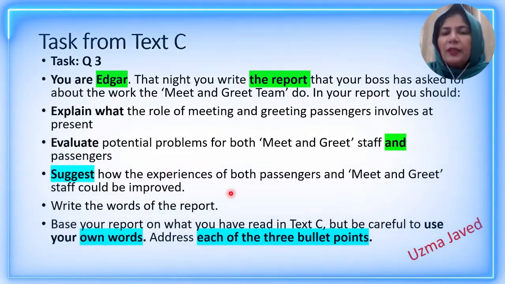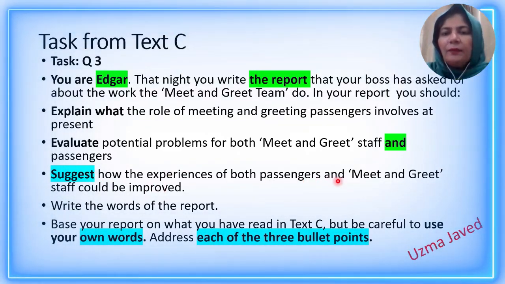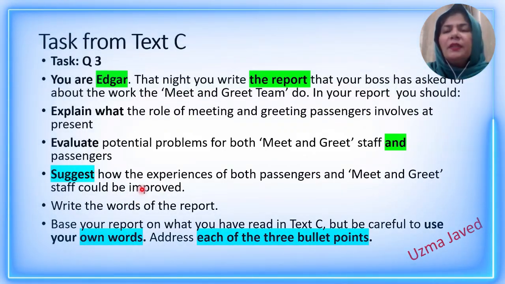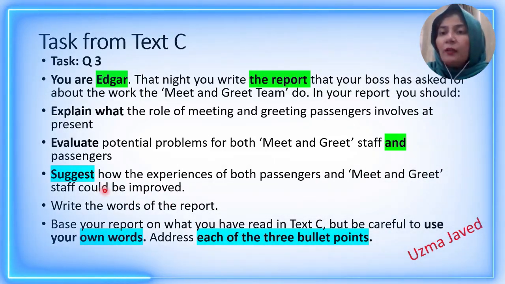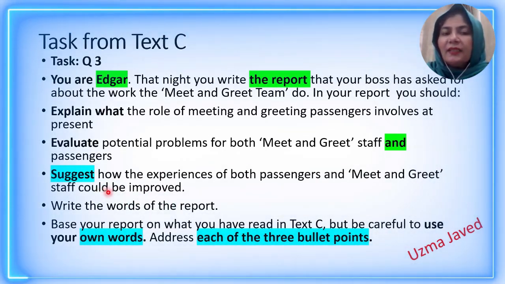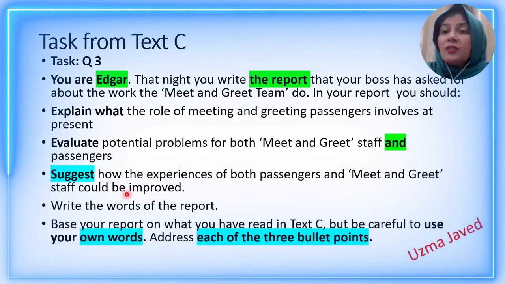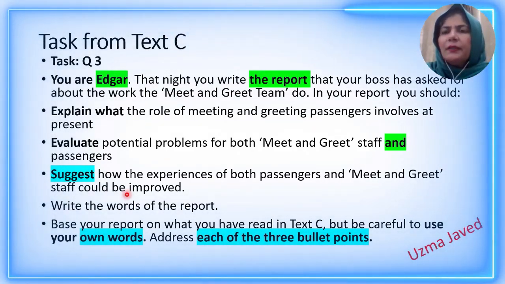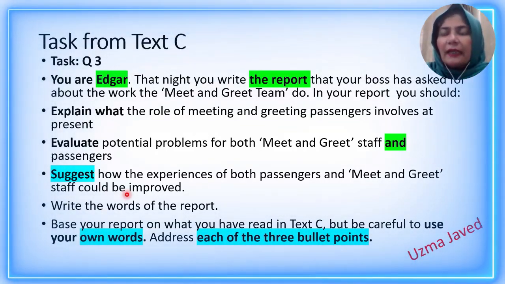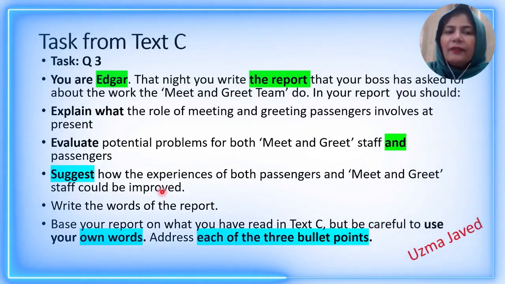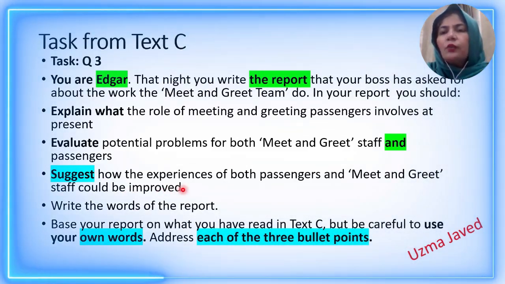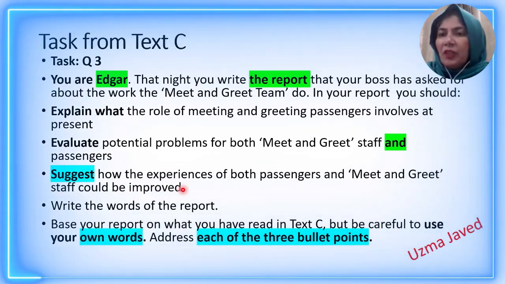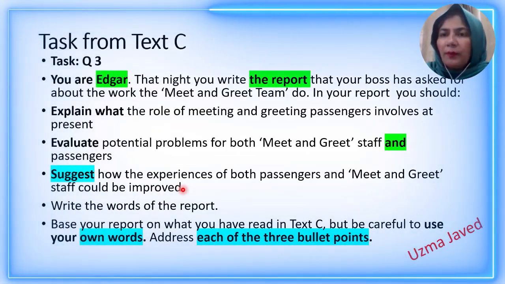So how the experiences of both passengers and meet and greet staff could be improved. The modal verb could suggests that there is a possibility; the answer is not lying directly, hints will be there, and you will be giving your suggestions according to your own general knowledge, according to your own common sense.